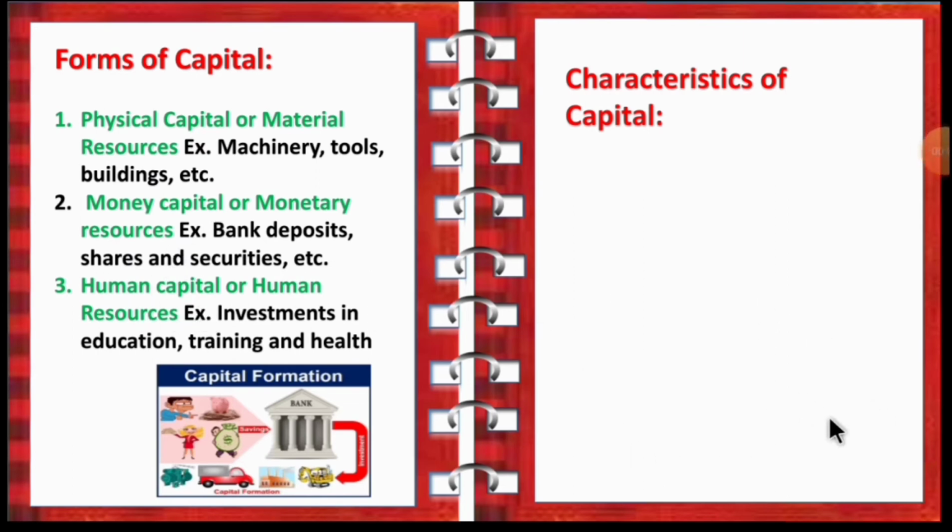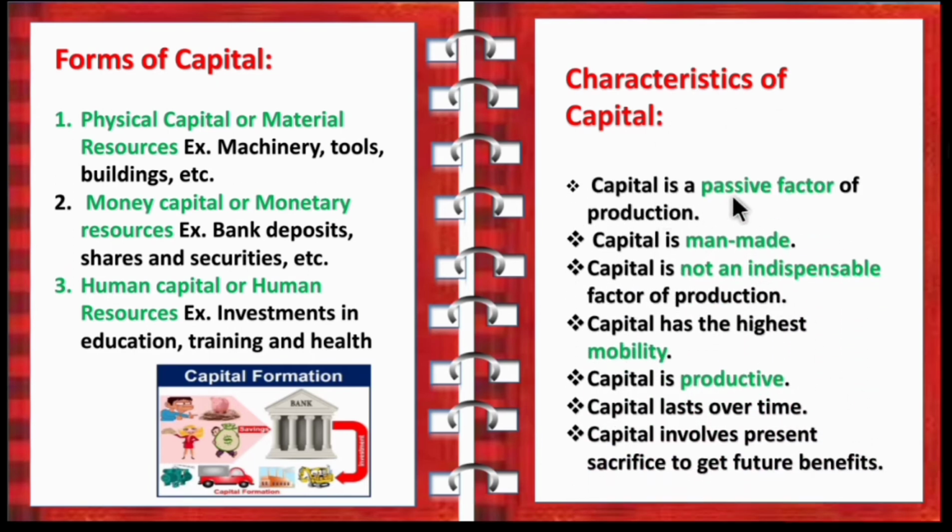Next, we can move on to characteristics of capital. Capital is a passive factor of production and it is a man-made factor. Capital is not an indispensable factor of production and capital has the highest mobility.